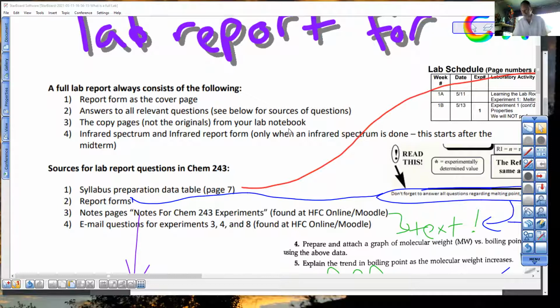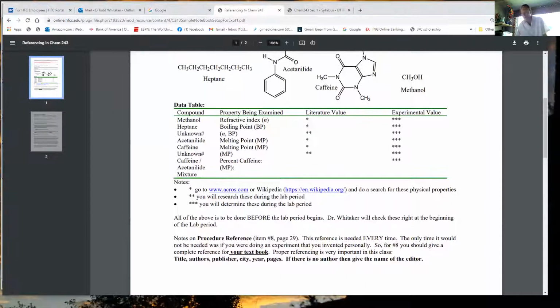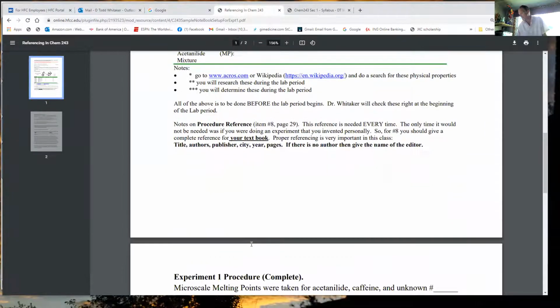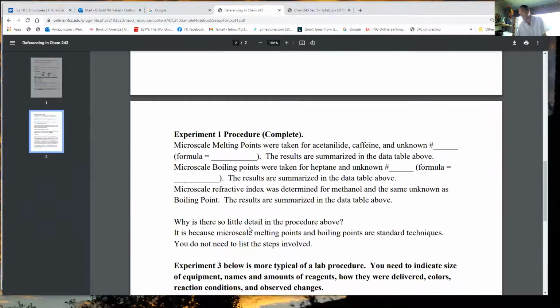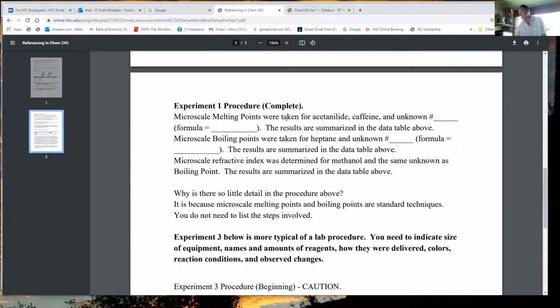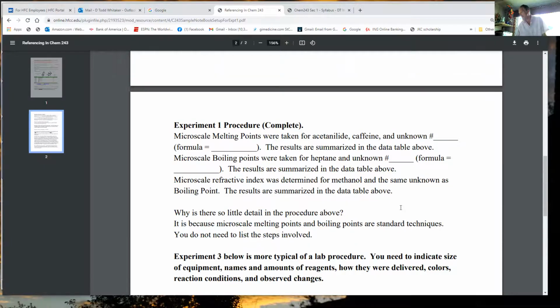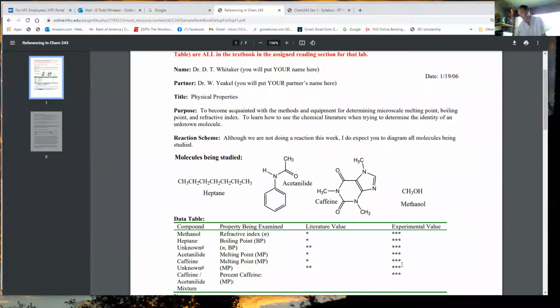Experiment 1 procedure. A melting point was taken for a seed annulid and the result was as follows. You'll see samples for that too if you look around Moodle. It's got the procedure done for you already. Don't believe me? Here it is. Experiment 1 procedure, same document as that table. You're going to copy this into your notebook. Microscale melting points were taken for these chemicals. You write down your unknown number and formula. It was given to you in class. The results are summarized in the data table above. That's the one you got here, experimental values. Nice.